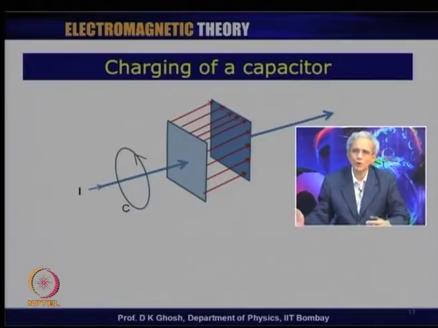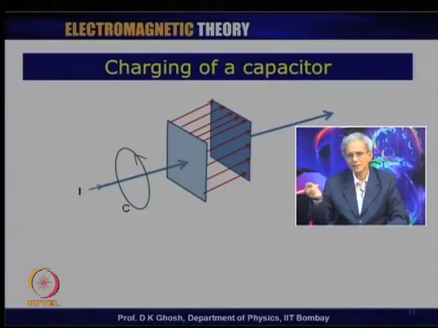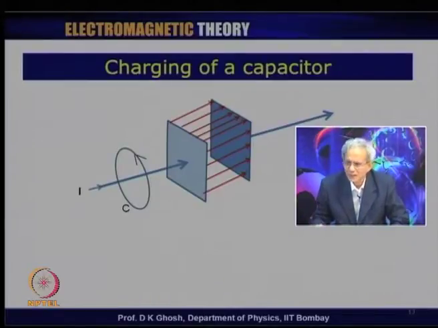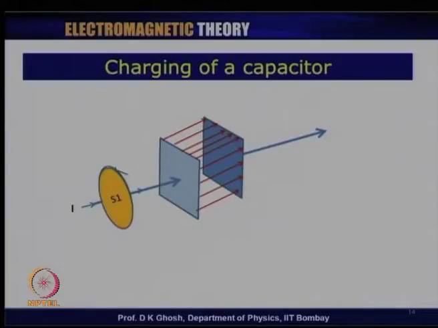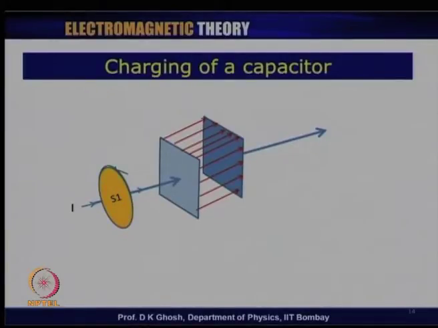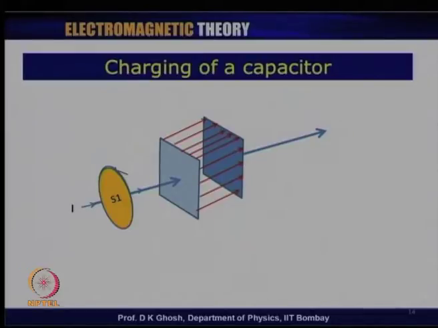Now, let us look at what the problem is. If I have this loop, this is an artificial, mathematical loop. Now, let us suppose that I put a surface on the plane of the loop. So, this is what we said just now, integral B dot dl equal to mu 0 I. Now, let me put a surface on that loop, which I have called S1. So, through that surface a current is flowing and the magnetic flux lines are intersecting that surface.